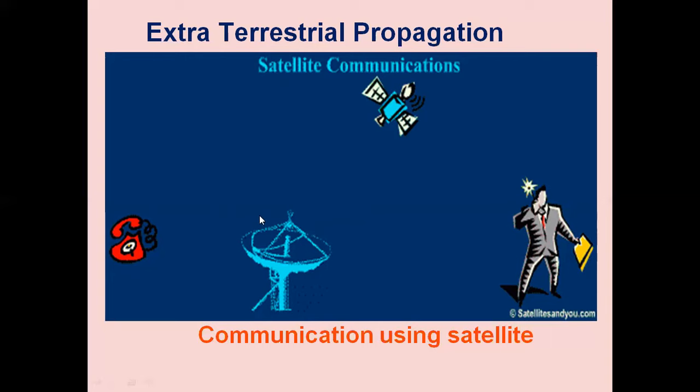And we have a communication link from the transmitting Earth station to the satellite. It is uplink. From the satellite to the receiving Earth station, downlink. So we are making use of extraterrestrial propagation, which is also called satellite communication. We make use of the satellite for this type of communication application.